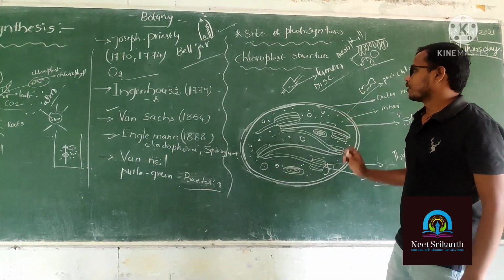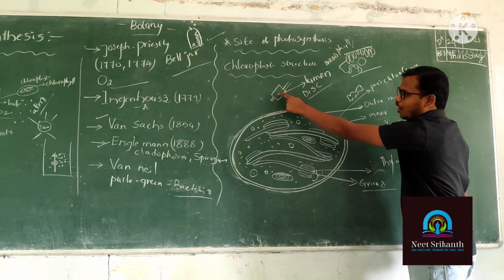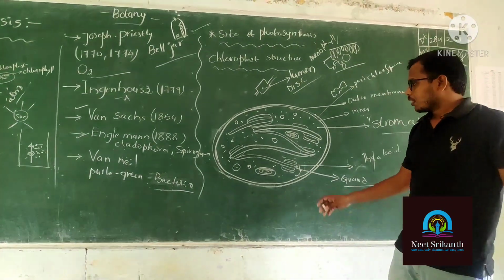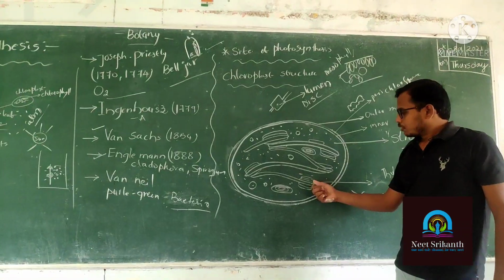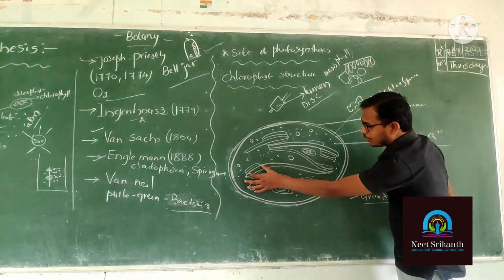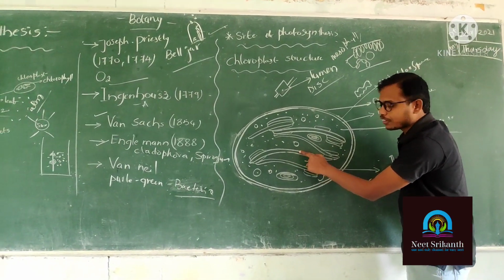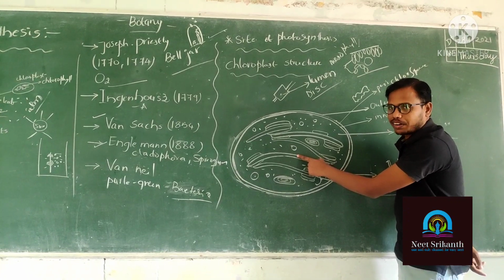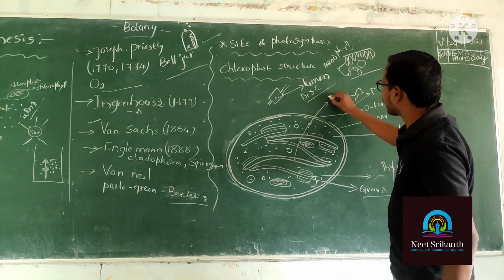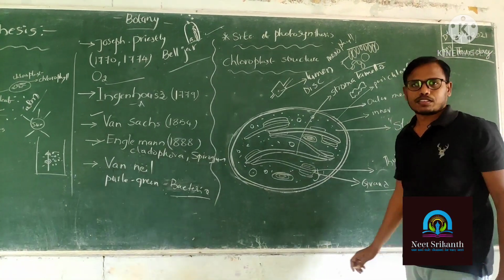Now, listen. Between the thylakoids, a membrane bound layer is there. That is called lamella, which is present in the stroma, so it is called stroma lamella. Understood this one?